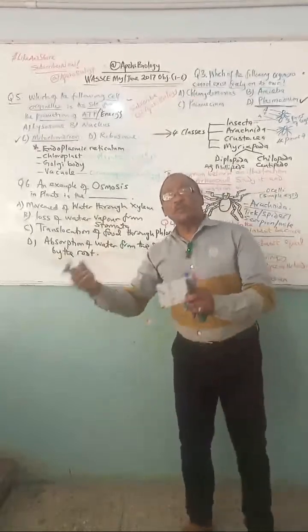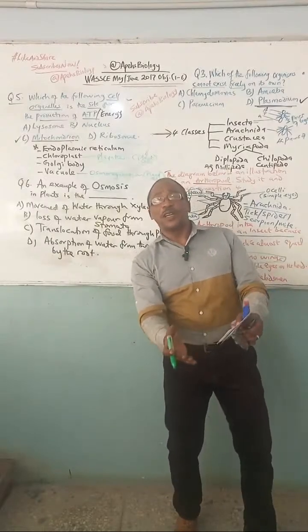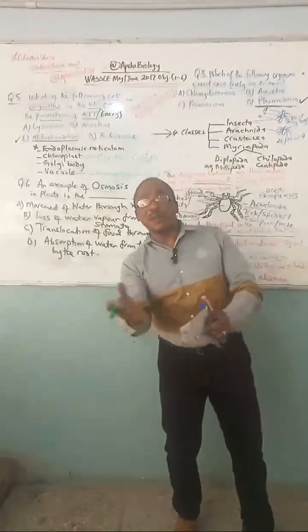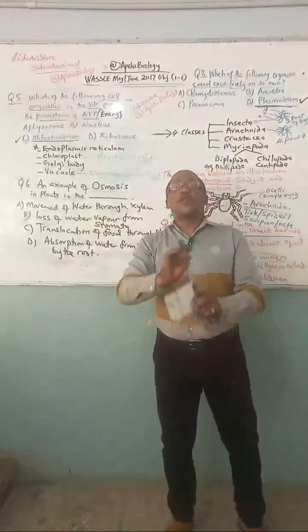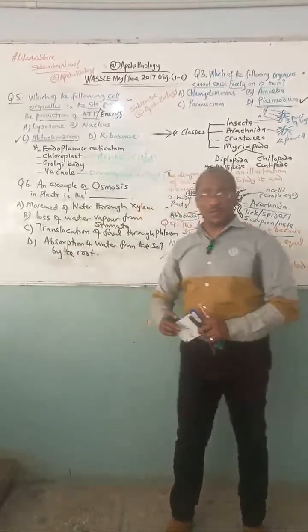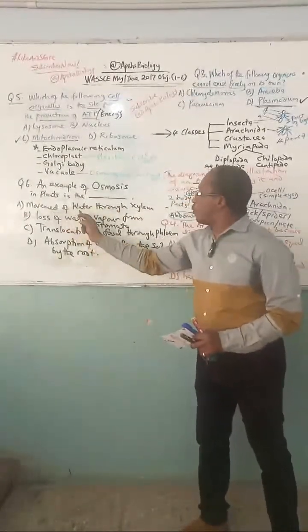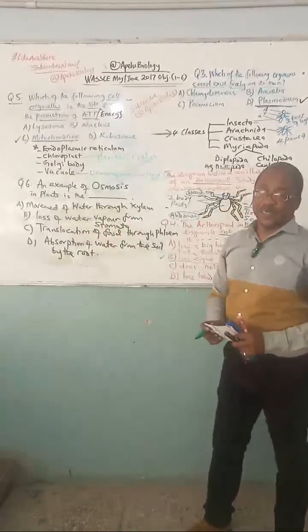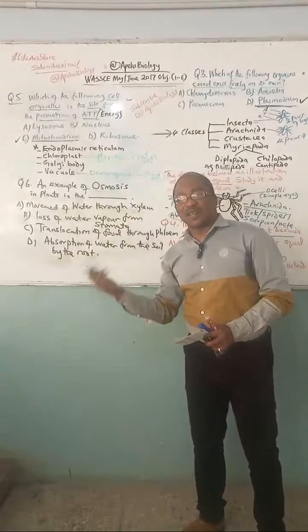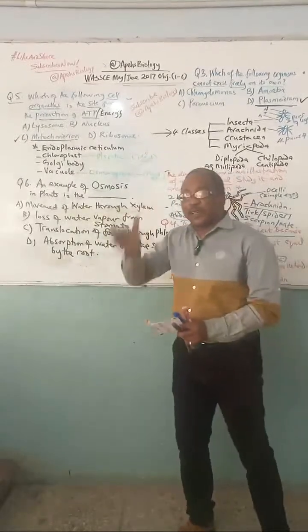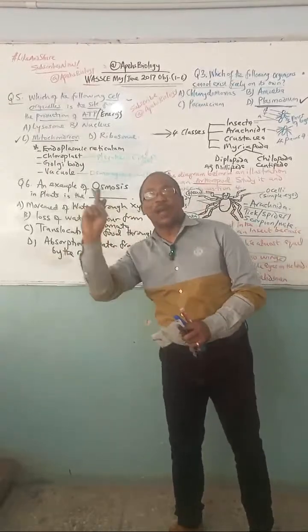Osmosis is simply movement of water molecules from weak solution to a strong solution through a semi-permeable membrane. So osmosis has to do with only water molecules. But if you look at this, let's interpret here. Movement of water through xylem. If you don't understand what xylem is, that's another problem. Xylem is the vessel that is only used for transportation of water and mineral salts in plants.